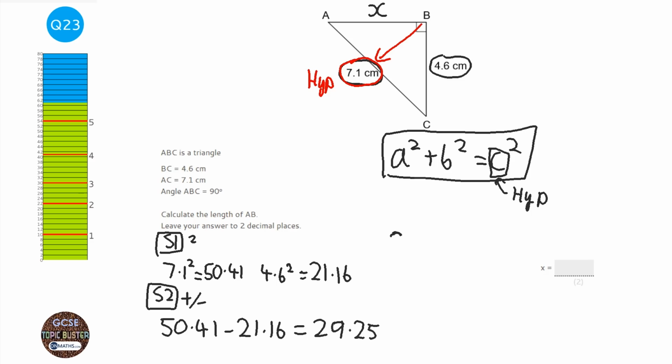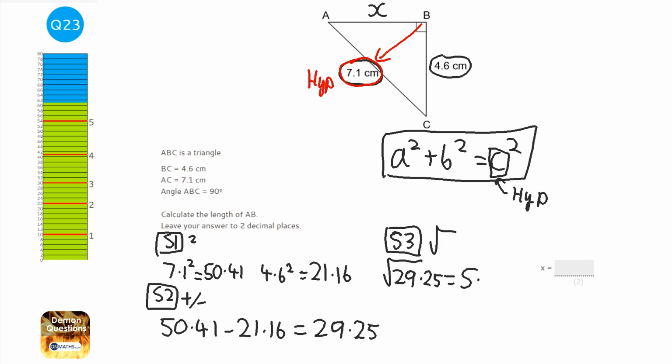Okay, and step 3 is a nice easy step, it's just root it. So with this one, I'm just going to press square root answer, and then I have, so I'm going to write that down, square root 29.25, and so that equals 5.4083, blah blah blah.